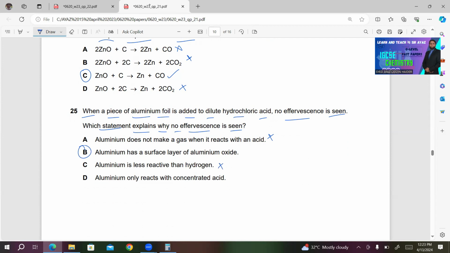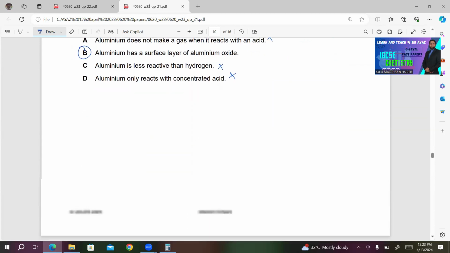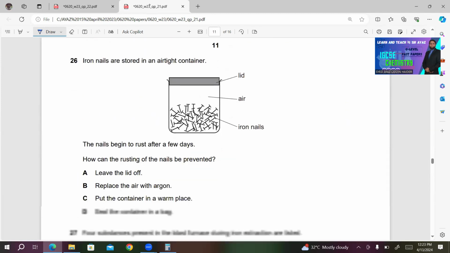If you look at the reactivity series, aluminum is above hydrogen. It's more reactive than hydrogen. D, aluminum only reacts with concentrated acid. This is also incorrect because it reacts with both concentrated and dilute acids.